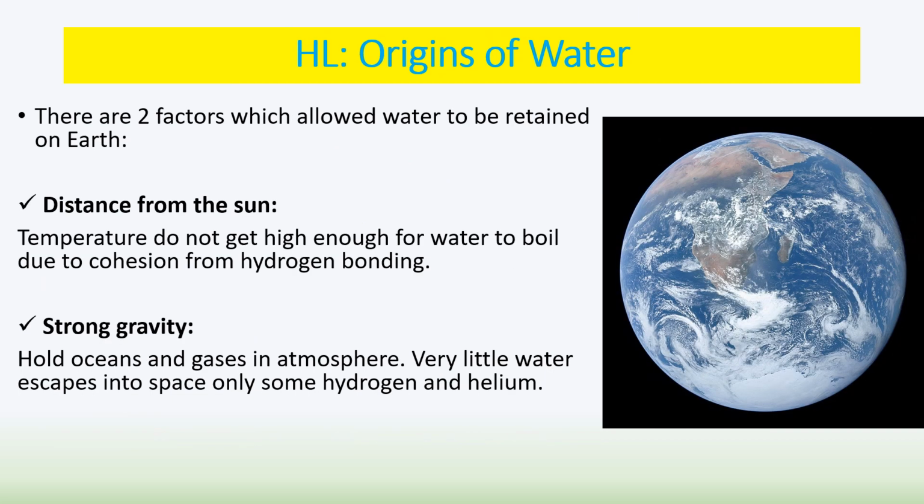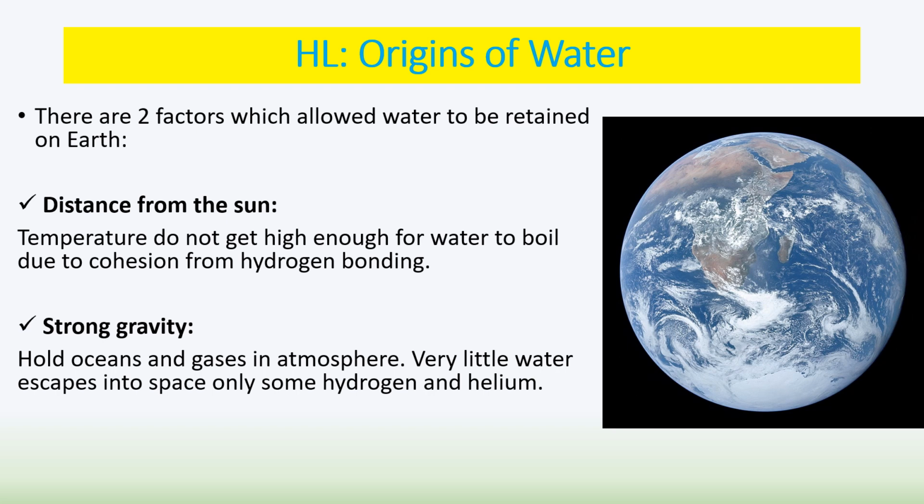And there are two factors that then allow water to stay on Earth, and these two factors are the distance from the sun and stronger gravity. So because of the distance from the sun, the temperature on the Earth doesn't get so hot that the water boils away, due to cohesion from hydrogen bonding. So the water molecules stick together due to that cohesion, that traction due to the hydrogen bonding, and the temperature of the Earth wasn't over 100 degrees, so therefore it didn't evaporate. And why isn't it over 100 degrees? Due to the distance of the sun. I'll also say probably due to the atmosphere forming, which we'll talk about in a later video.